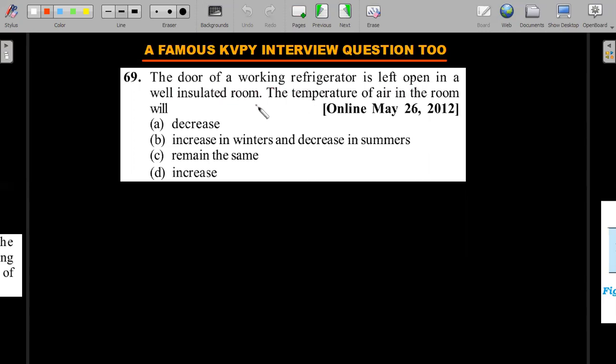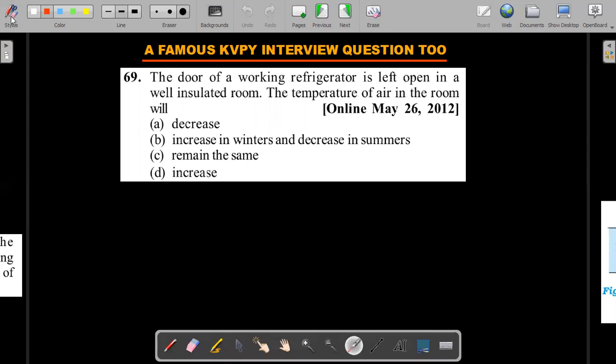You have a room, your AC is not working, and therefore you decide to open the fridge door, and your thought process is, let's say that the fridge door opening will ensure that the room becomes cooler. So does it happen that way? It's a trick question. Obviously they'll ask, an uncommon answer would be there, but why is that so? Will the temperature of the air in the room increase or decrease, or does it depend on whether it's summer or winter, is the situation provided.